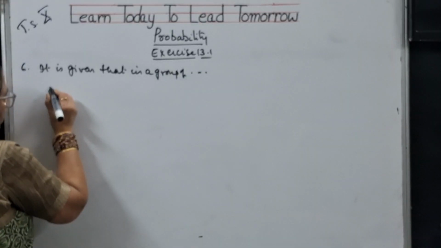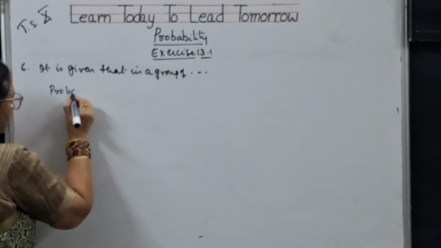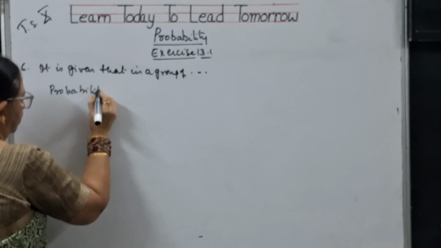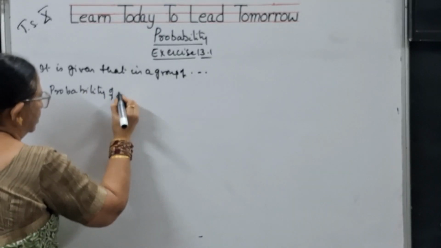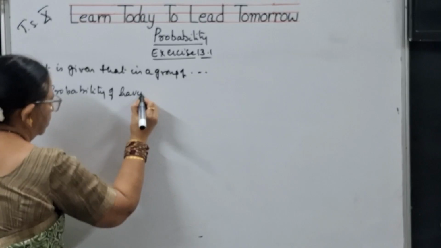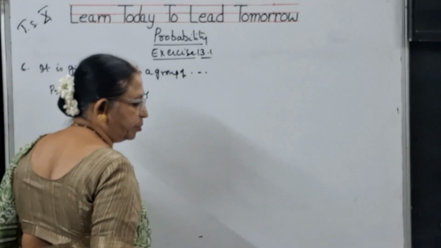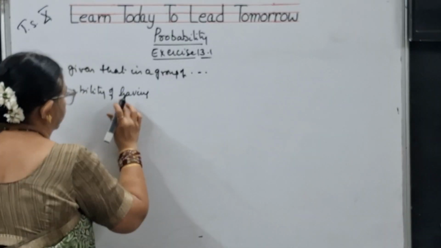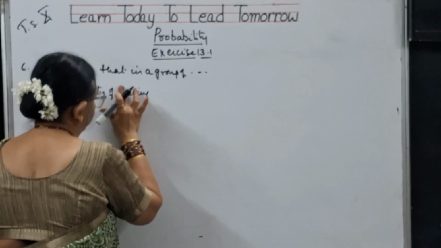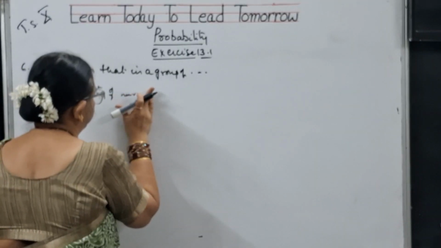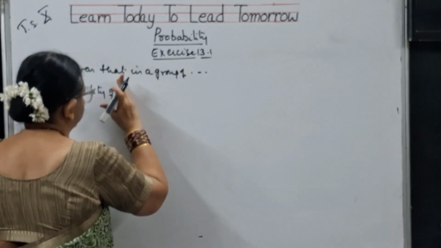What is that they have given? They said not having same birthday. Probability of not having same birthday.